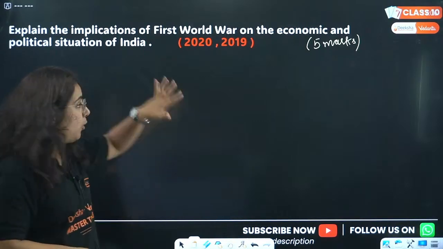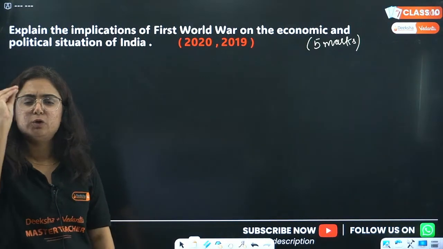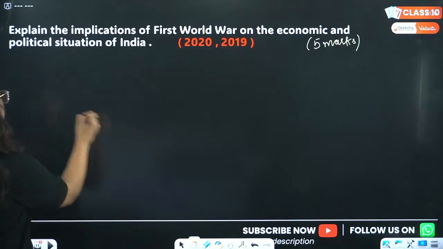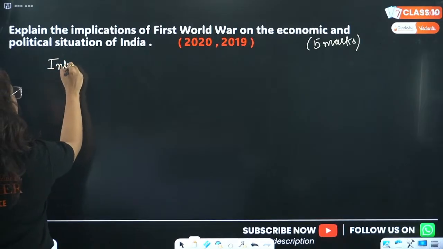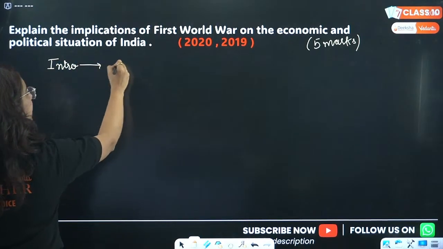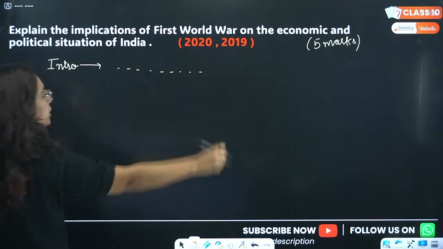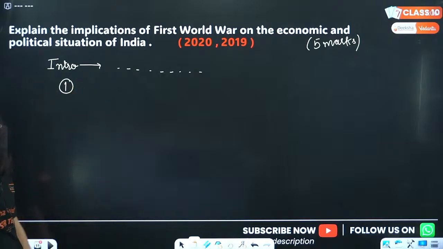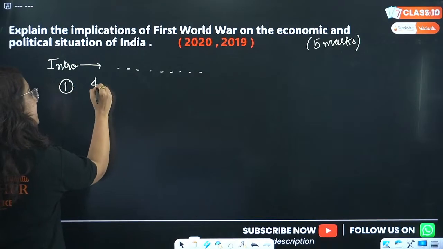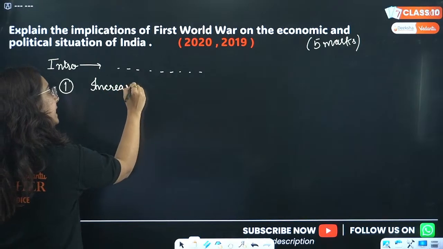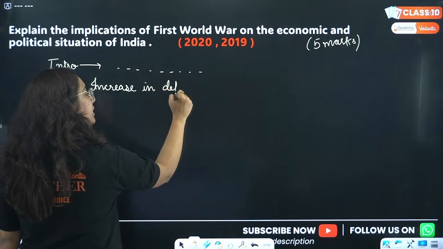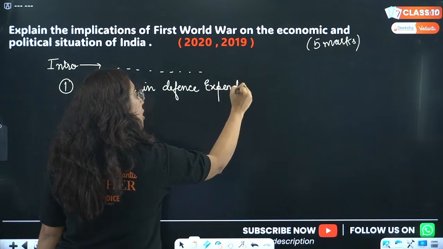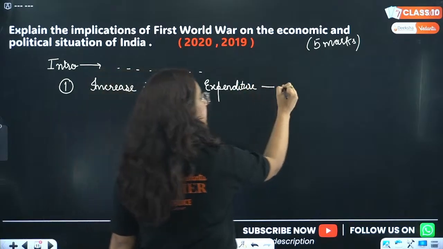If you want to write this answer for 5 marks, follow these 5 steps and you are going to get 5 marks. What are the steps? First of all, you will write the intro, the starting line, that the following are the implications of the First World War on the economic and political life of India. The first point will be, it led to the increase in defense expenditure of the British government.